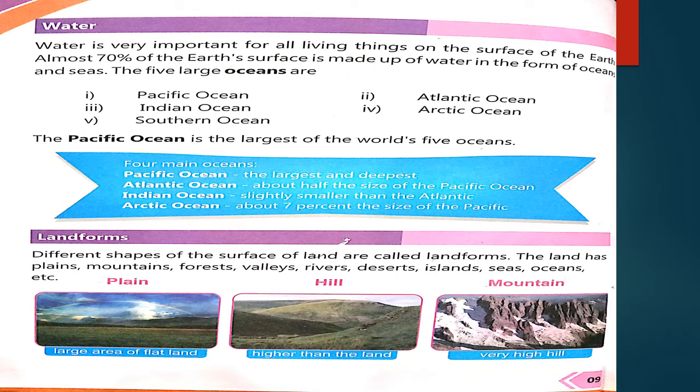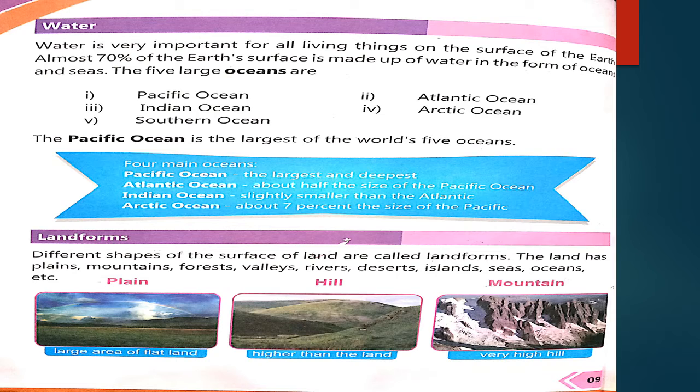The 5 large oceans. Oceans are the largest bodies of water and seas are large bodies of water that are part of the ocean. The names of the 5 oceans are as follows: Pacific Ocean, Atlantic Ocean, Indian Ocean, Arctic Ocean, Southern Ocean. The Pacific Ocean is the largest of the world's 5 oceans. As we have read the names of the 5 large oceans of the world, the Pacific is the largest among all of them.